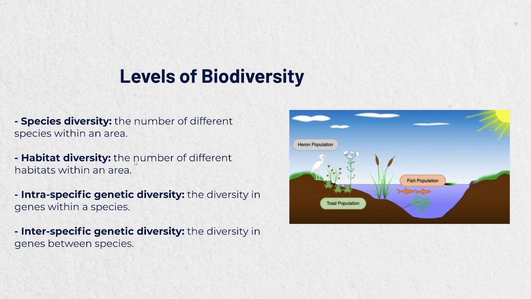If you're talking about a seagull here, intra is going to be between the seagulls of that species, right? And if you're talking about inter, it can be between a seagull and an eagle maybe. So this is the difference, right? Or it can be between a seagull and fishes. So that is interspecific genetic diversity.